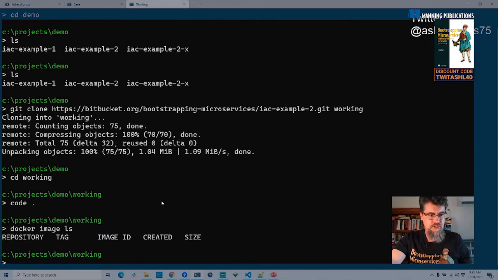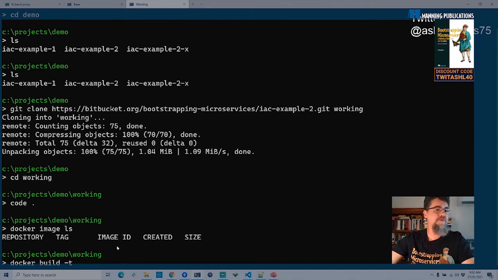I've deleted all my local images. So when I do docker image ls, normally I'd have a big list of images here that I had cached locally or that I've been building locally. Before this session, I've deleted all those just so we can keep it simple and you can see what I'm doing. And now I want to do the docker build command. I'm going to tag it.